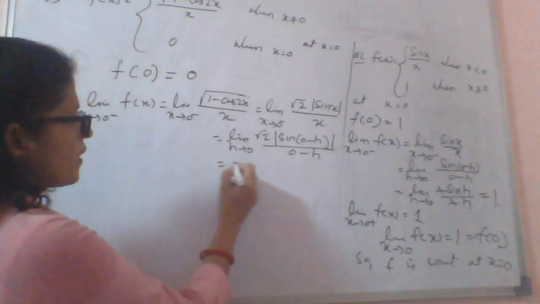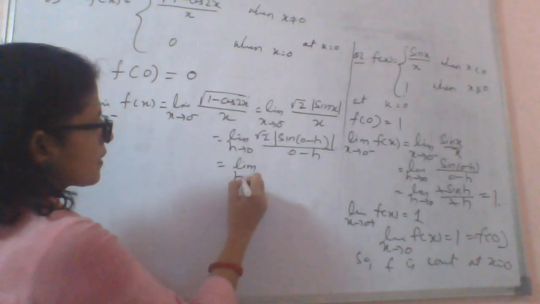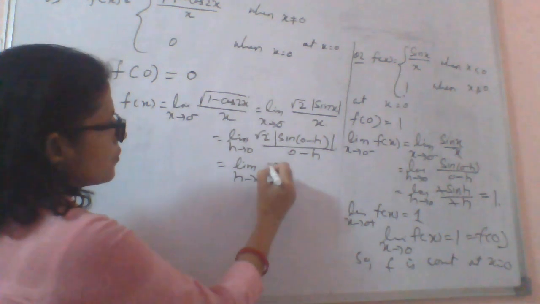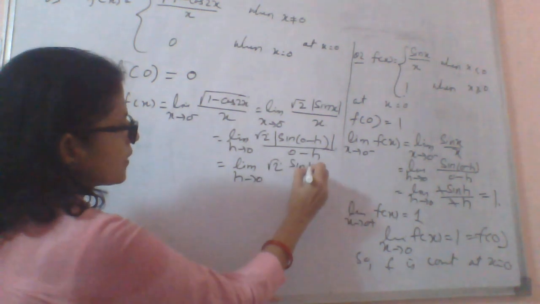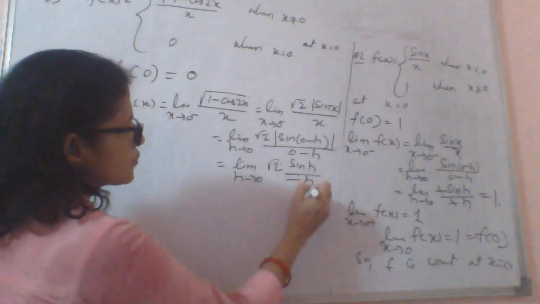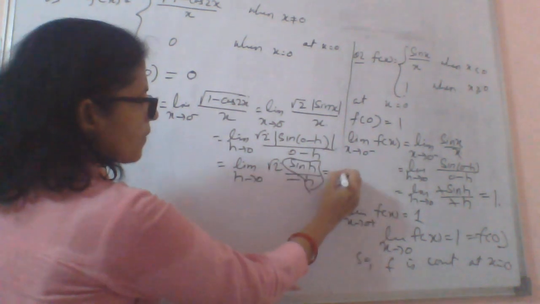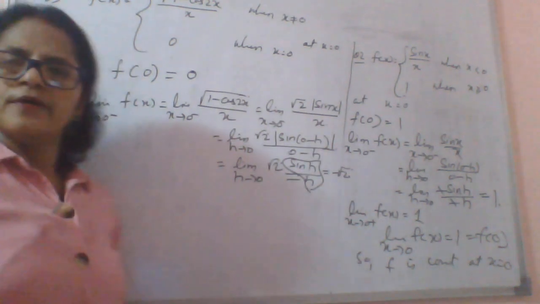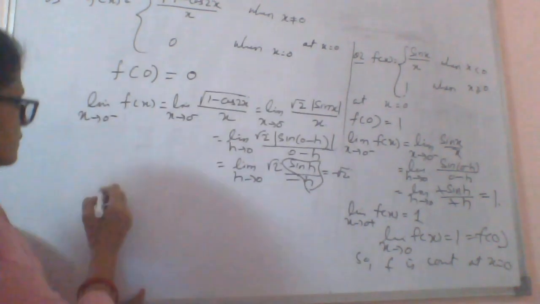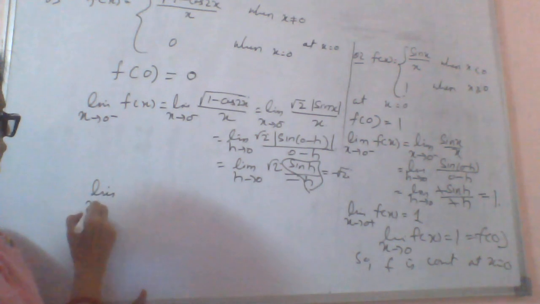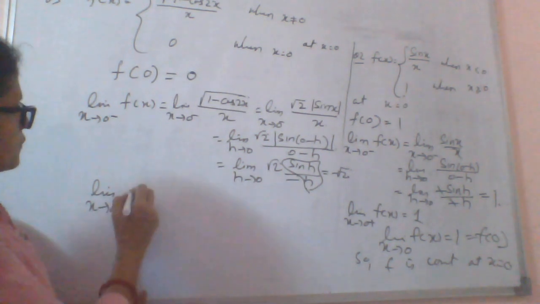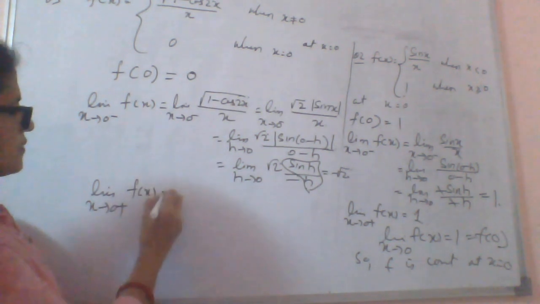So here you are getting limit h approaches 0, root 2 sin h by minus h. So this is our 1. So you are getting here minus root 2. Is it clear? Now next case is limit x approaches 0 plus f(x).